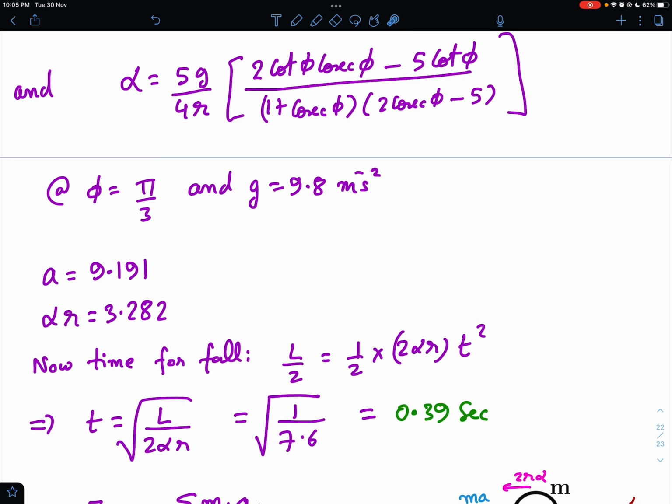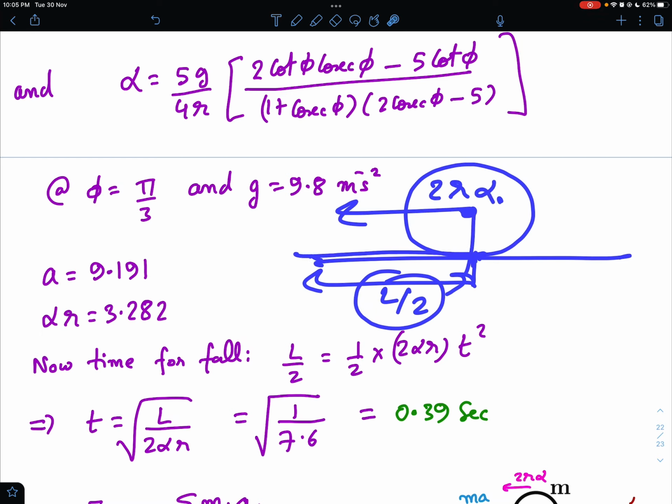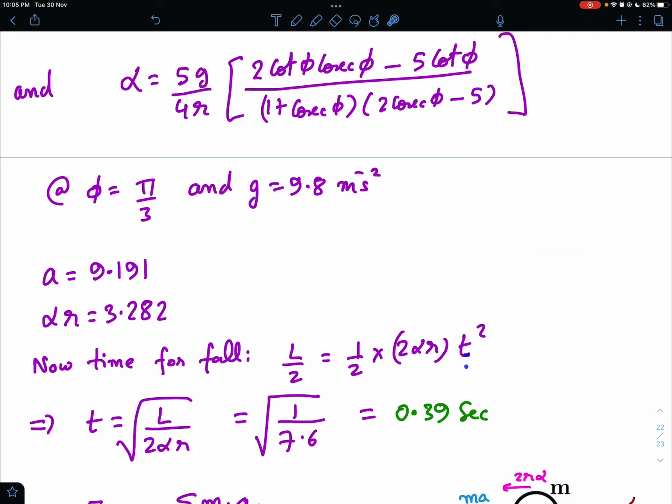Okay, and now the time of fall. So recall that the sphere started from the middle of the cart. So this distance is not L, this distance is just L by 2, and the acceleration relative to cart is 2r alpha, right? So s is equal to half at square, because it started from rest. So L by 2 is equal to half, and acceleration is 2 alpha r into t square, and that will give you t is equal to under root of L by 2 r alpha,